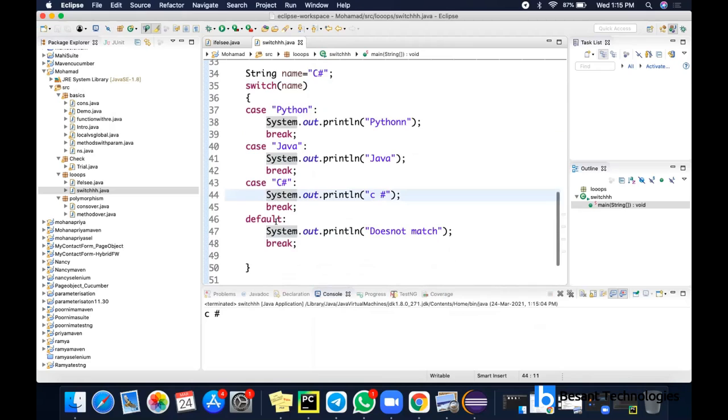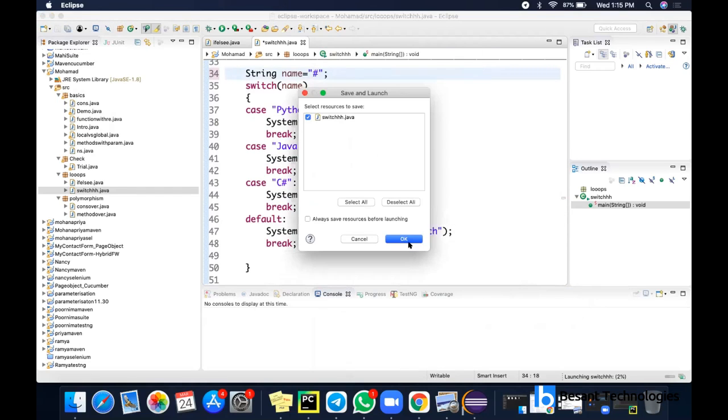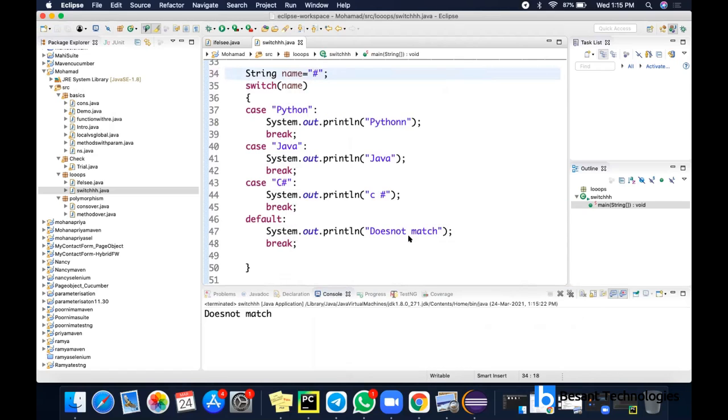Okay, so this is switch case. If you have given some value which does not match any of these cases, then the default block will be executed. I can run this code. So I'll be getting does not match, right? So the default block will be executed here. So this is switch case.